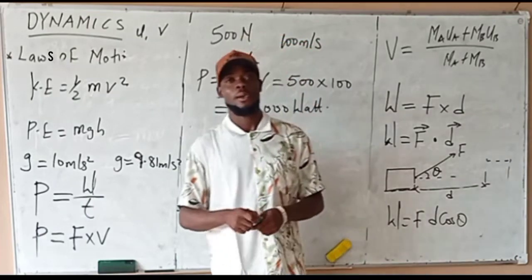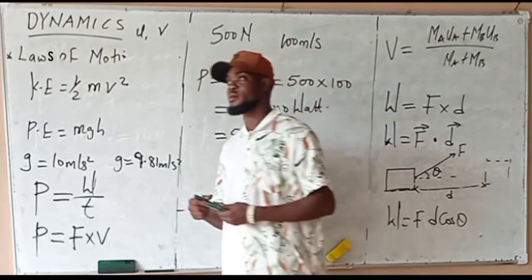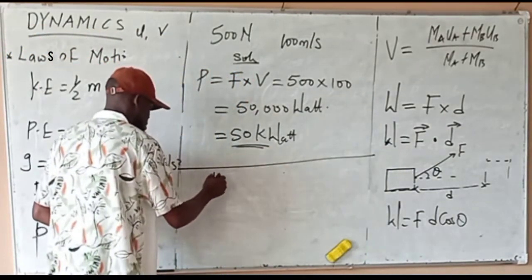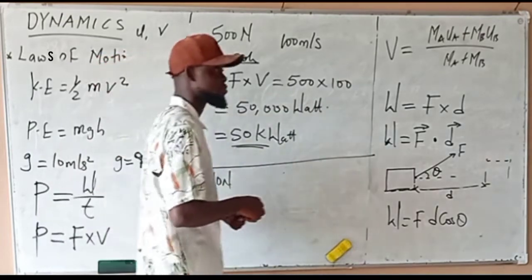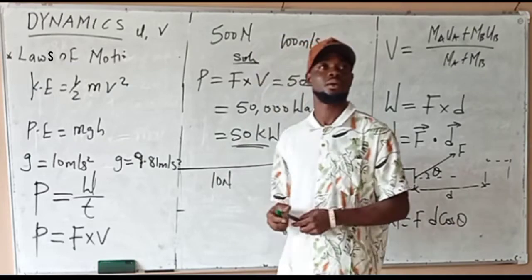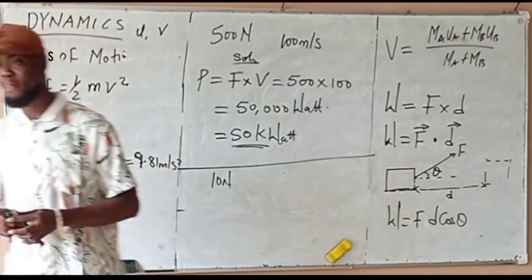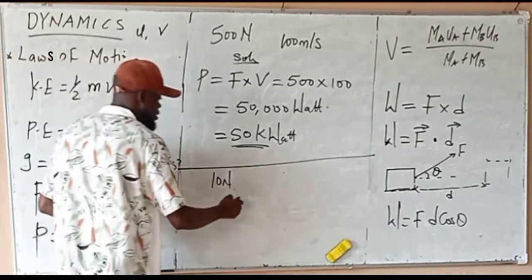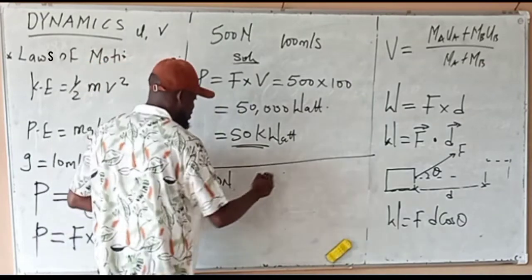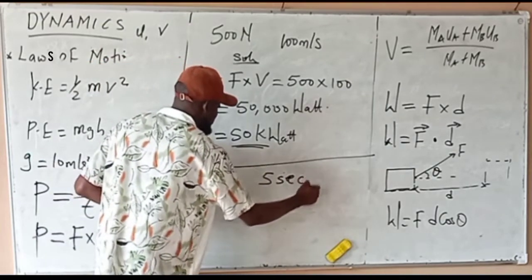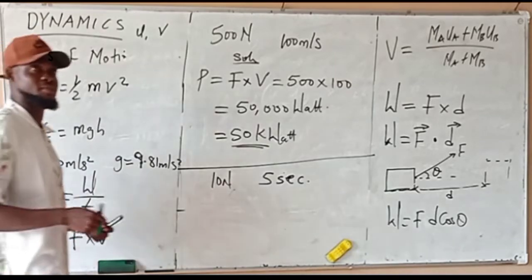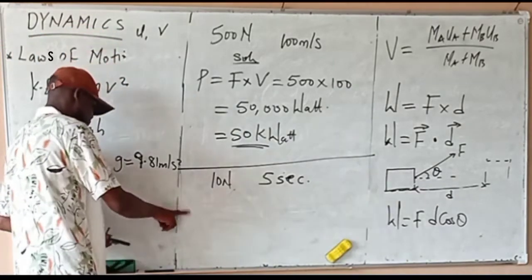A body uses a force of 10 newtons to maintain a particular distance for 5 seconds. What is the impulse developed by this body?